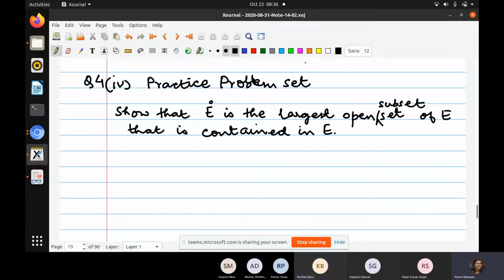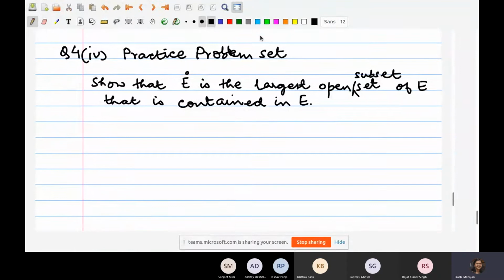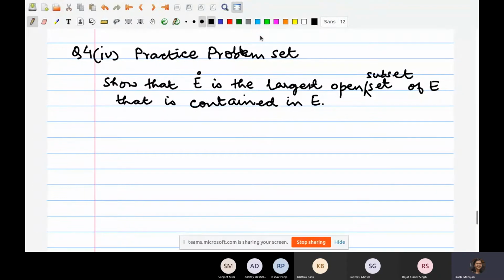Yes? Okay. So let's sort of unwind and try to understand what this question is saying. The one part is that E interior is an open subset of E, that we have already done in parts 1, 2, and 3.